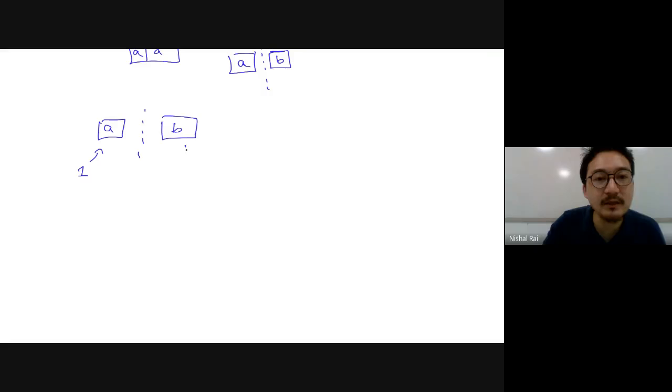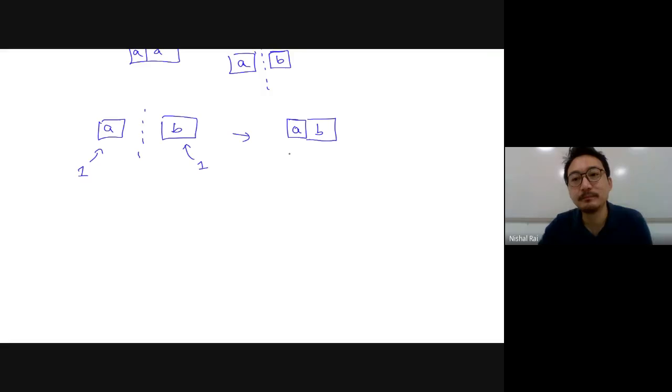So the number of combinations, the number of microstates over here, is again 1. Now if you combine these two systems, then you will get A and B. Is it clear? Now the number of combinations will be: either A and B, or B and A is also possible.